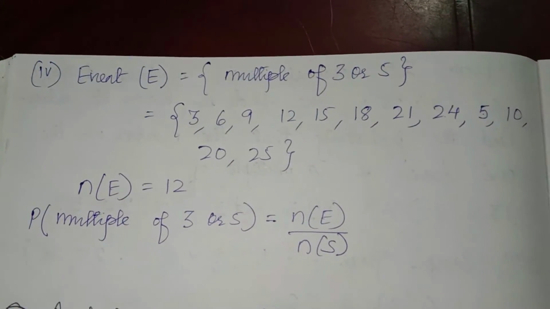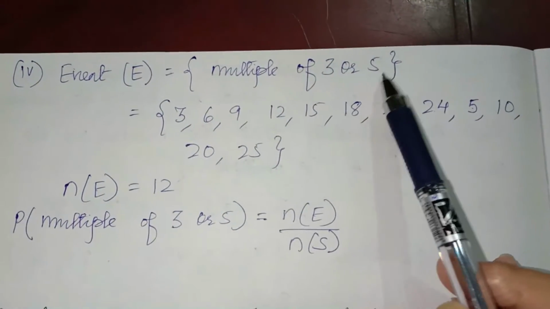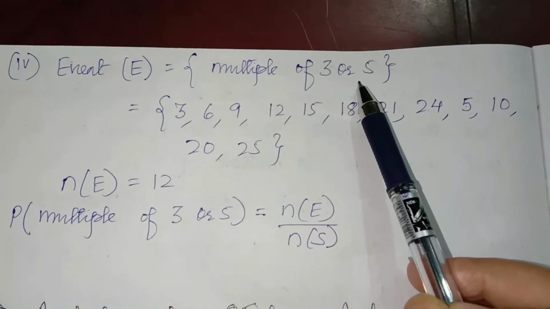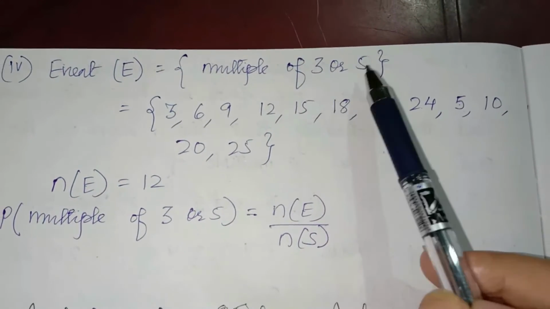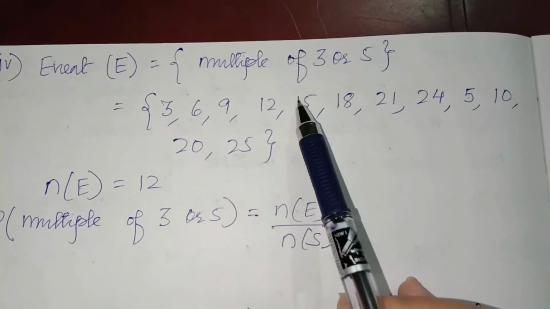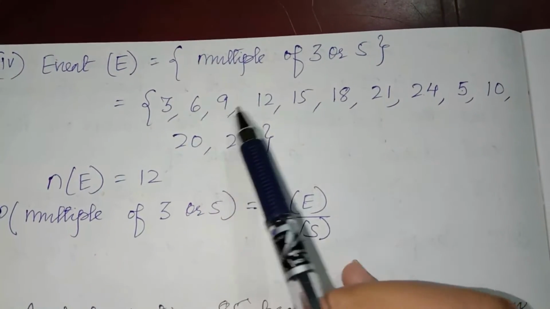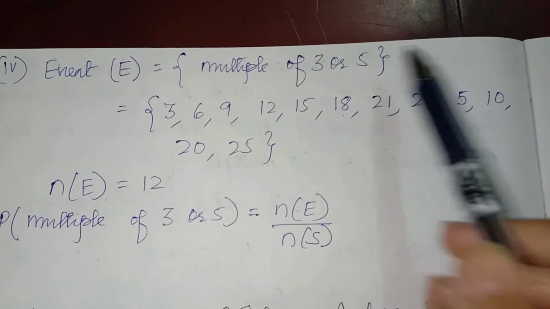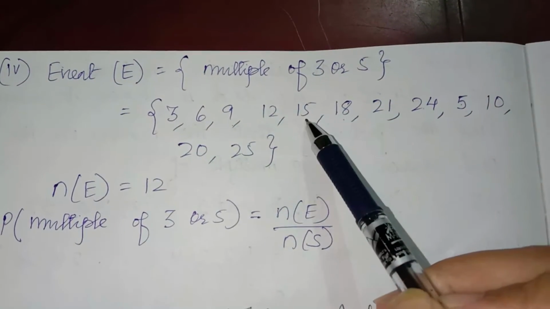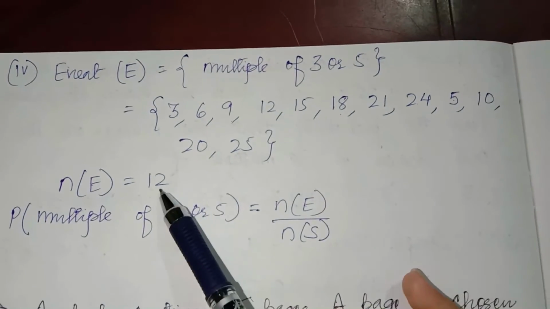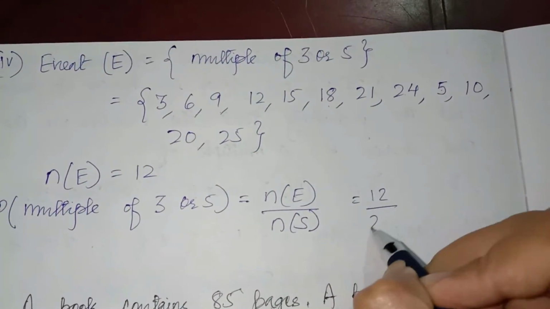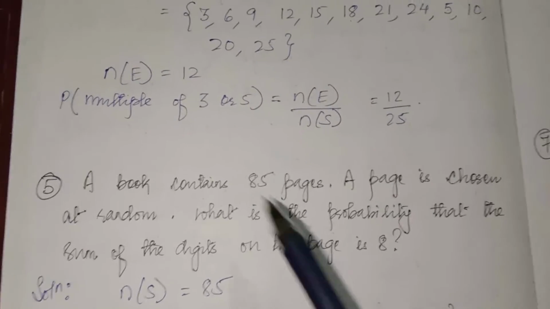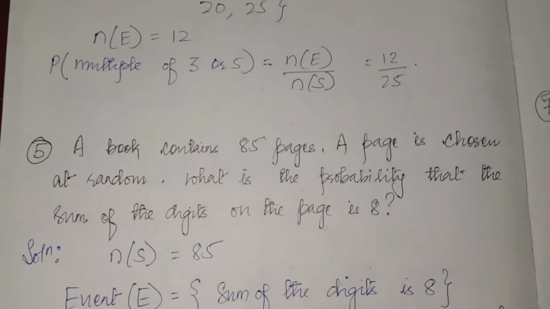Now the next question is multiple of 3 or 5. 'Or' means you have to consider everything, okay, but without repeating. You have to write all the multiples of 3 and all the multiples of 5. So first I'll write the multiples of 3: 3, 6, 9, 12, 15, 18, 21, 24. And the multiples of 5 are 5, 10, 15 is already written here, 20, 25. So there are 12 numbers, 12 out of 25. So this is the probability of drawing a card which is a multiple of 3 or 5.